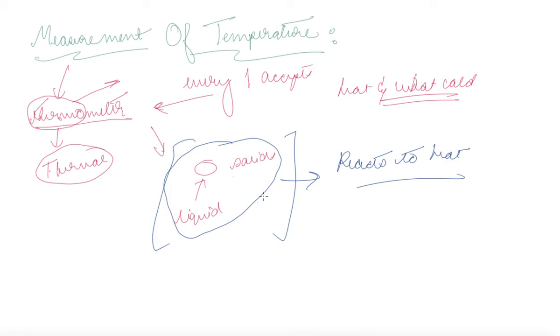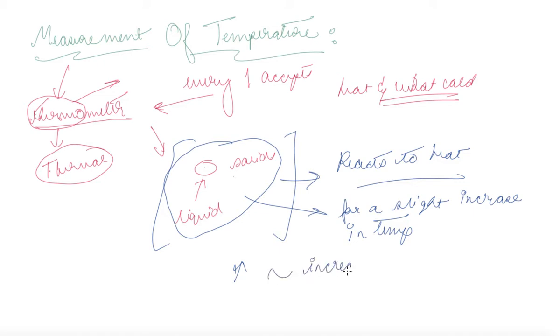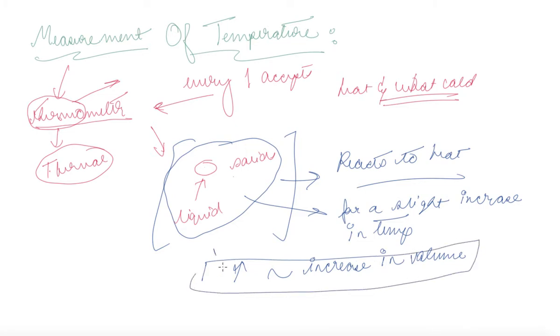That is because we take all those substances for which a slight increase in temperature gives a uniform increase in volume. So this is the criteria that we can use while measuring temperature.